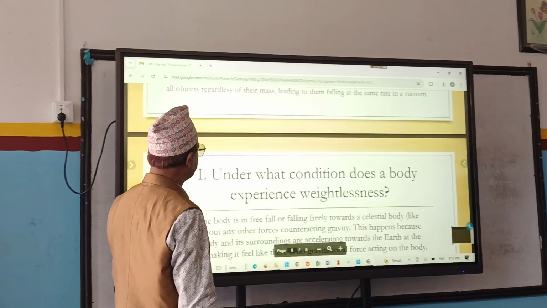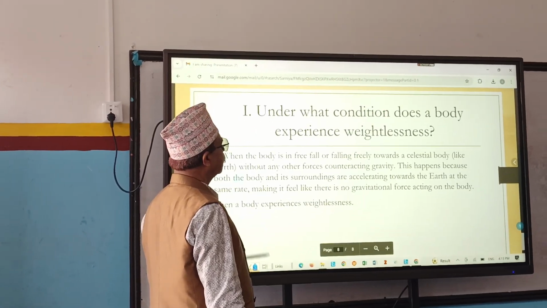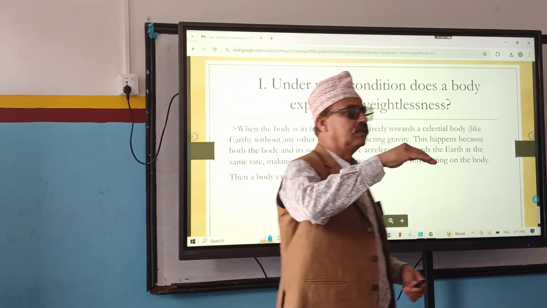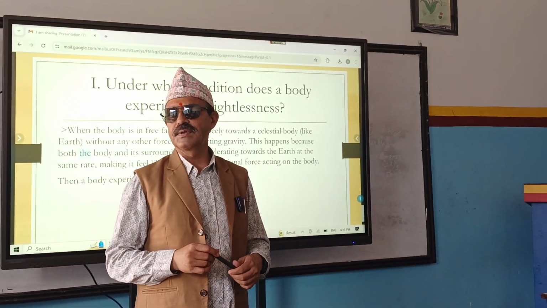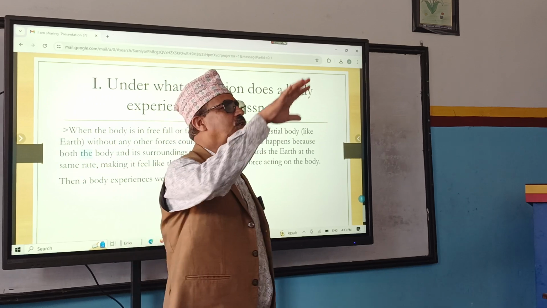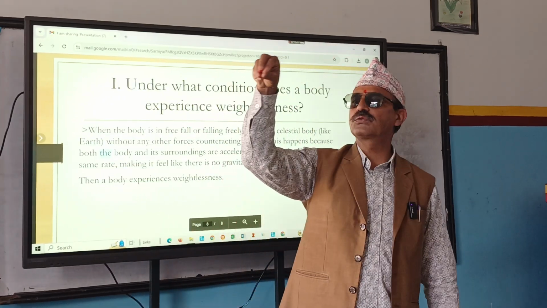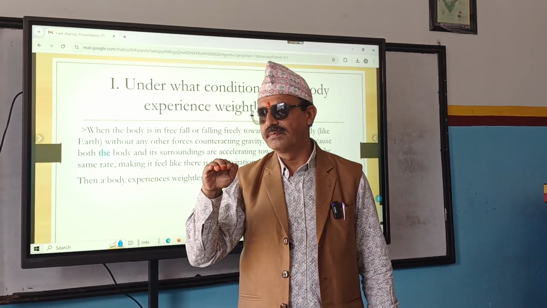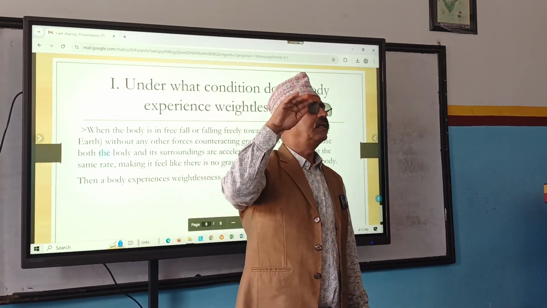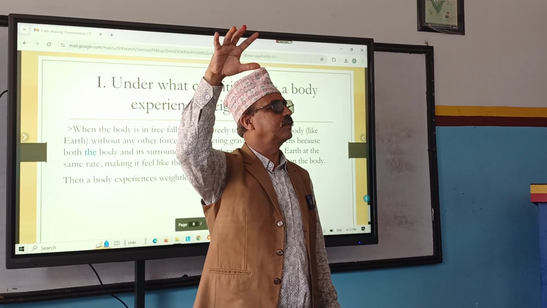Under what condition does the body experience weightlessness? If a body is falling freely without air resistance, then the body experiences weightlessness. There are some conditions to experience weightlessness. Where can it be experienced? Number one, during free fall. Number two, in space. In space also free fall can be experienced.